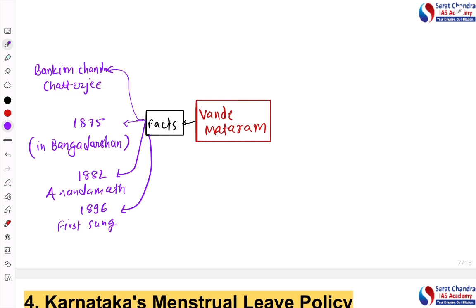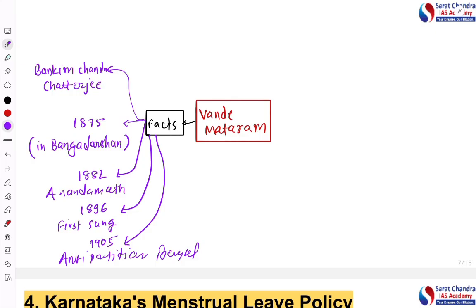The song was first used as a political slogan in 1905, during the anti-partition movement, when the partition of Bengal was there. The anti-partition movement was there in Bengal. That time this song became like a national anthem for the whole country. It was uniting the whole country, right? So that was the first time it was widely used across India.